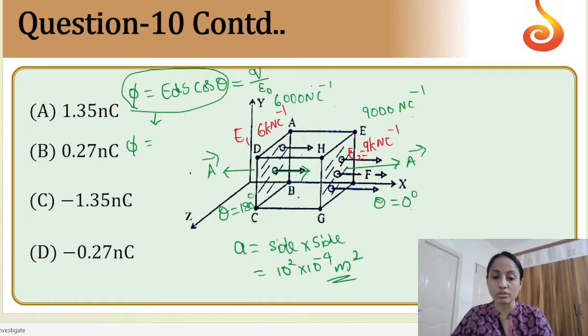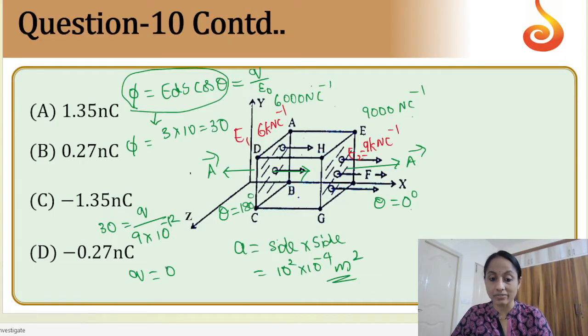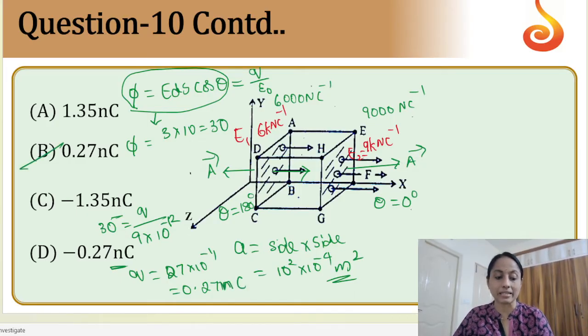So when I substitute all those things here, I get the flux value as 3 into 10, that is 30. Now I have to equate this 30 with Q by epsilon naught. So 30 is equal to Q by epsilon naught, where epsilon naught is given as 9 into 10 power minus 12. From this we get Q value as 27 into 10 power minus 11, but the answer we need is in nanocoulomb. So when you convert, you will get the answer as 0.27 nanocoulomb. Answer B is correct.